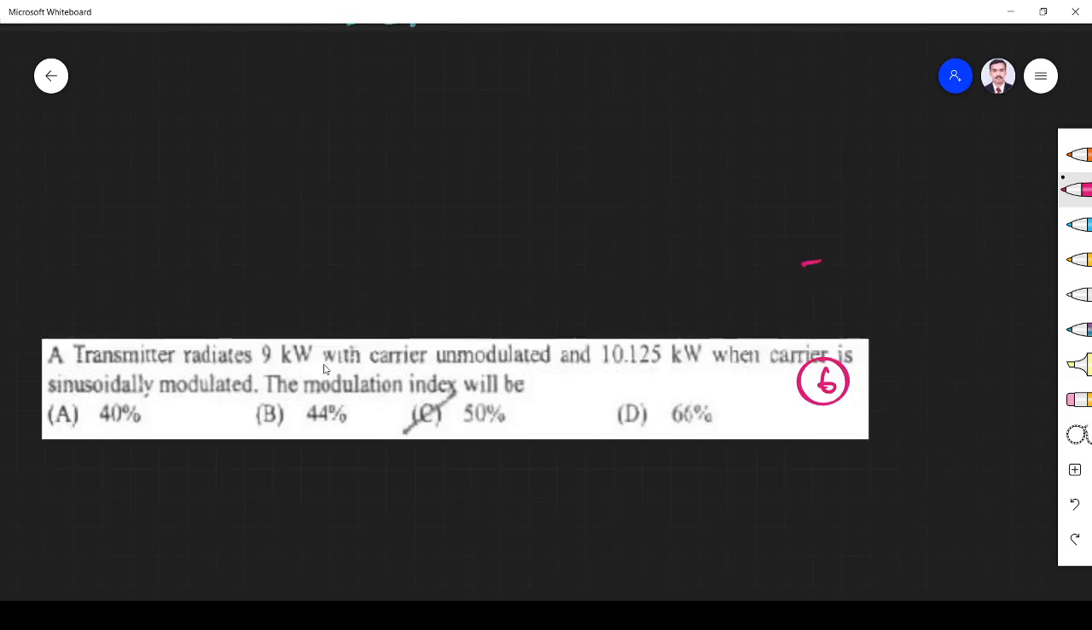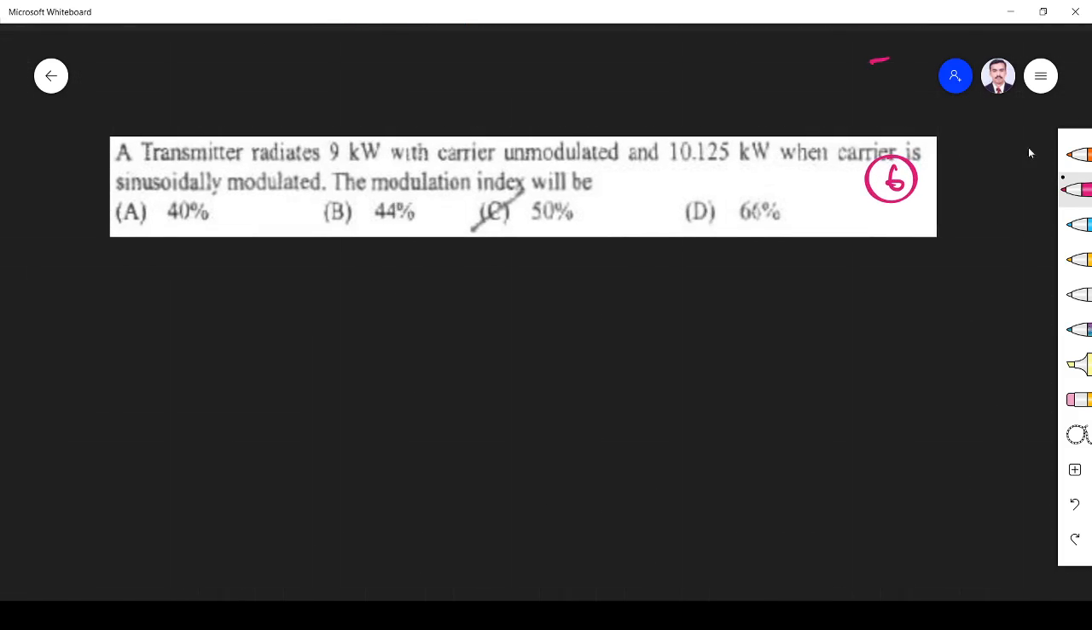Next, okay, this is another important simple question. A transmitter radiates 9 kilowatt power when the carrier is unmodulated, and 10.125 kilowatt when the carrier is modulated. So when the carrier is unmodulated, only carrier power is transmitted. That is Pc. When the carrier is modulated, that is the total power, 10.125 kilowatt, right? What is the modulation index?